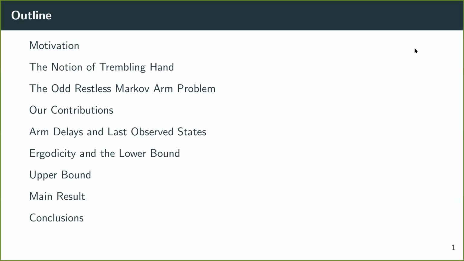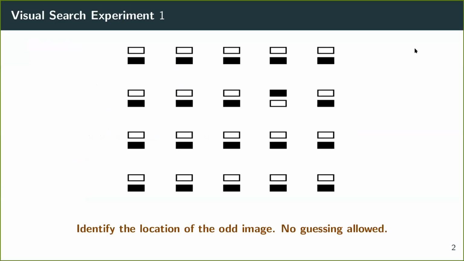Let's move into the motivation for the problem. Here is a set of 20 images, out of which one of the images is different. Let's call this the odd image. The goal is to identify the location of the odd image as quickly and accurately as possible without guessing. As many of you may have already identified, the odd image is at this location here.